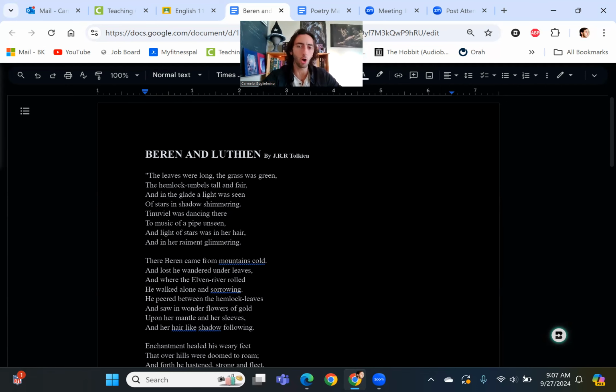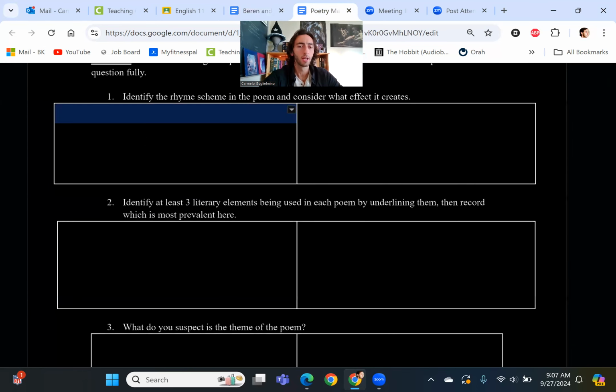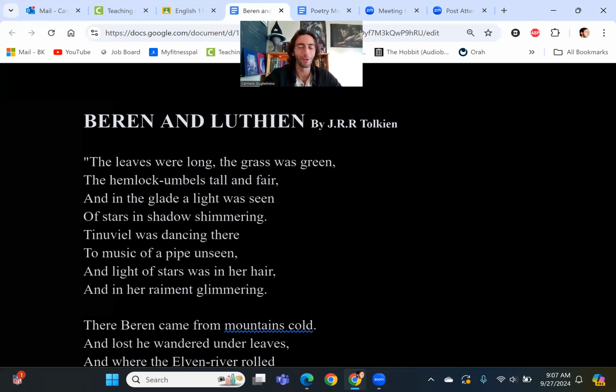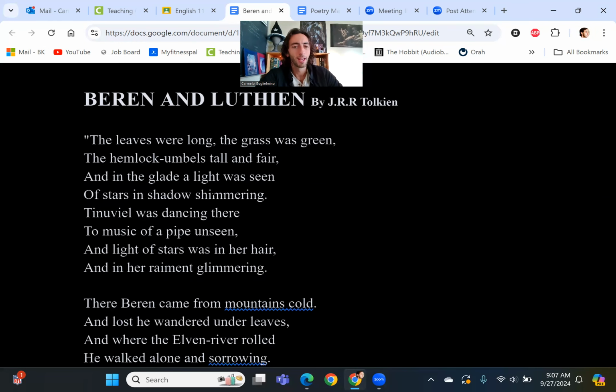Okay, so all of that summary aside, a couple things. The rhyme scheme of the poem, that's the first thing we've got to look at. I'm not going to go through each stanza. Let's just look at the first stanza, because they all follow the same structure, as you're going to see. What do we see with the rhyme scheme? Green, fair, seen, suffering. There, seen, unseen, I should say, hair, glimmering, okay?